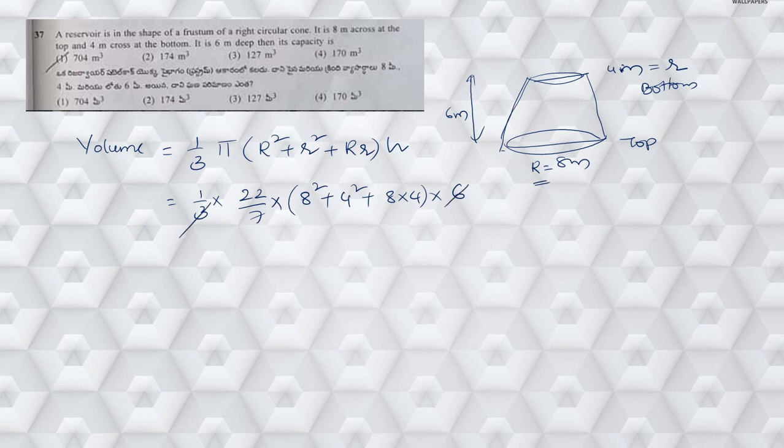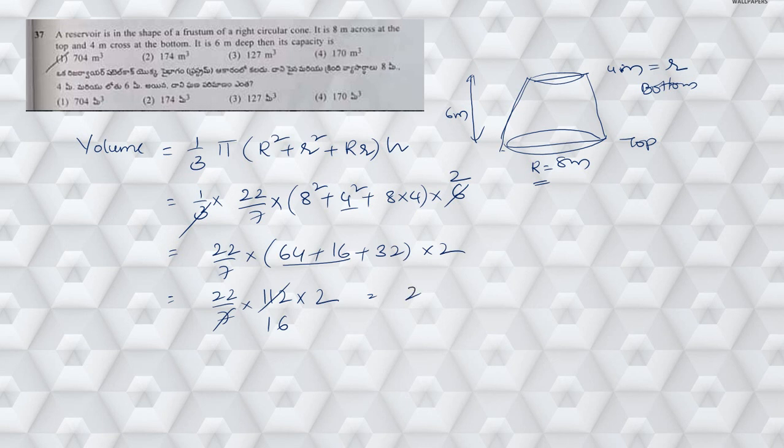Now in the 3 table, the 6 goes 2 times. On simplification, 22 by 7 into, here 8 square is 64 plus 4 square is 16 plus 8 fours are 32, into 2. So this gives me 22 by 7 into 64 plus 16 is 80, 80 plus 32 is 112, into 2. So in the 7 table, 7 ones are 7, then how much is left over? 42. So 7 sixes are 42.